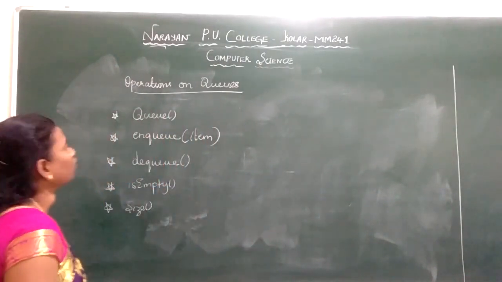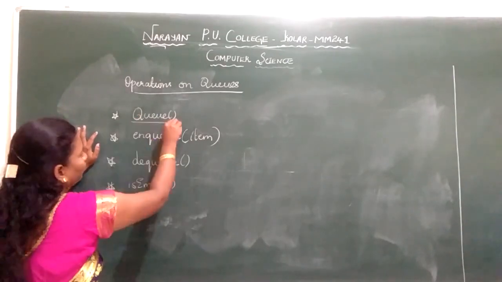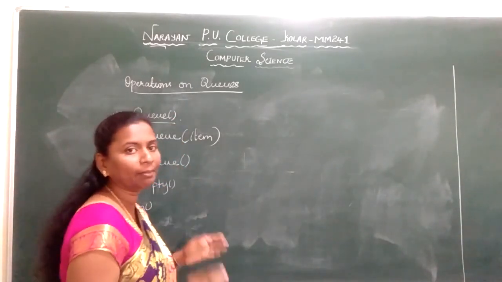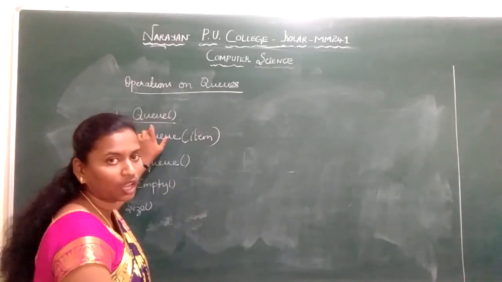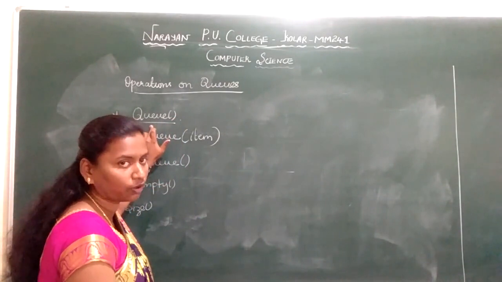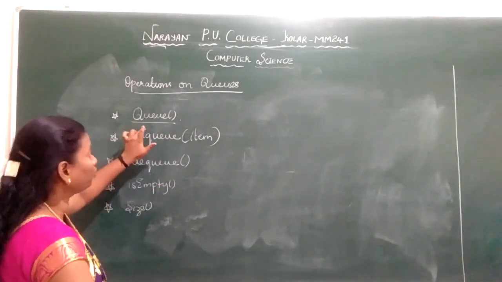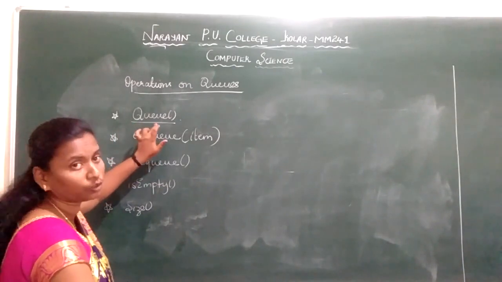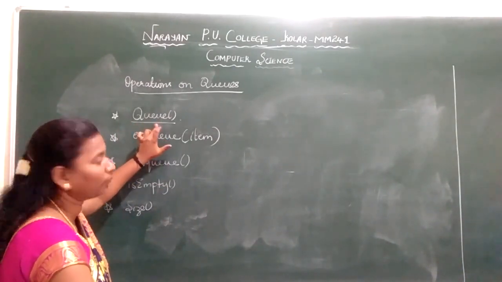In the operations of queues, first we have queue. This creates an empty queue, just like how with stacks it creates an empty stack for you. When you call this function, it creates an empty queue for you. If you call it as a stack, an empty stack will be created. If you call it as queue, an empty queue will be created.